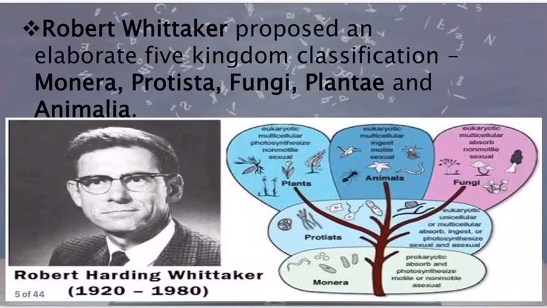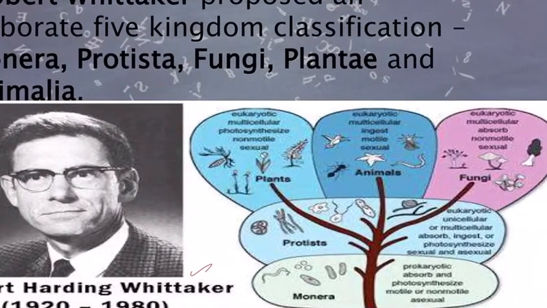Since he started this, this great gentleman is called the father of taxonomy. So it is two kingdom classification, Plantae and Animalia. But the most recent one is Robert Whittaker. He proposed the five kingdom classification, that is Monera, Protista, Fungi, Plantae and Animalia.